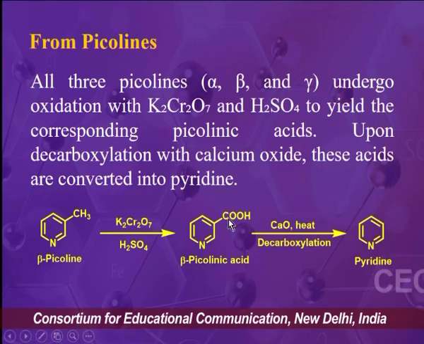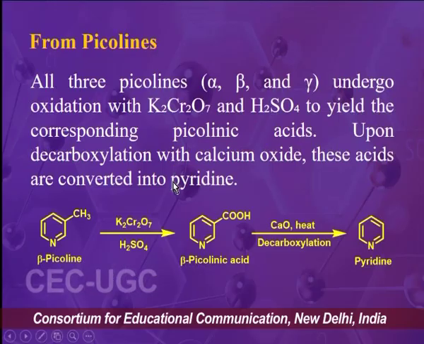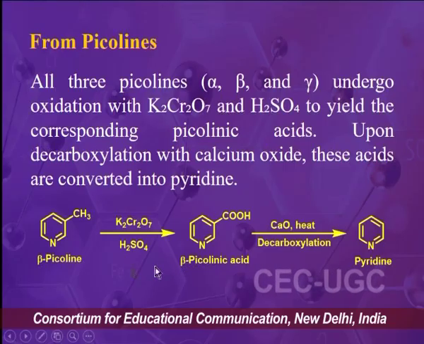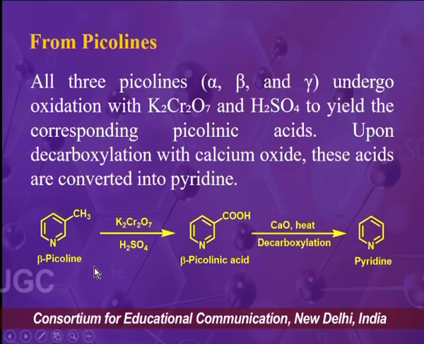Then the next synthesis of pyridine can be carried out by using picolines. So picolines are the compounds which have methyl substitution at pyridine ring.